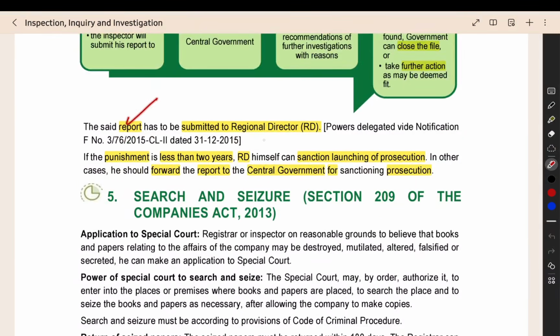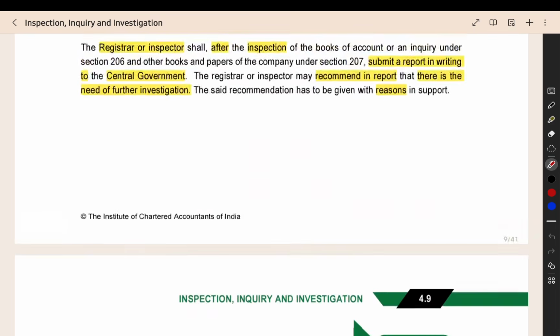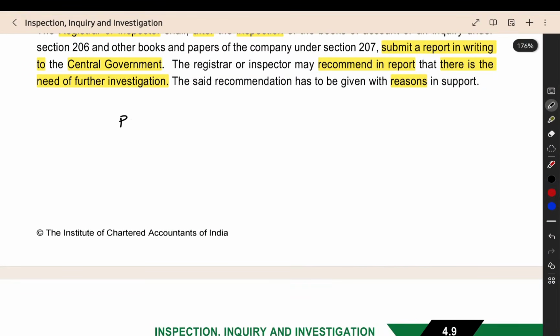The report you have to submit to the regional director. Then if the punishment for the offense or violation that you found is less than 2 years, that is, the maximum punishment is less than 2 years imprisonment, then the regional director who got the report can sanction the launching of prosecution by themselves. What is the meaning of prosecution? Prosecution means filing a case.